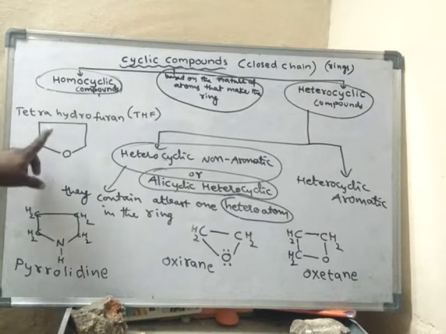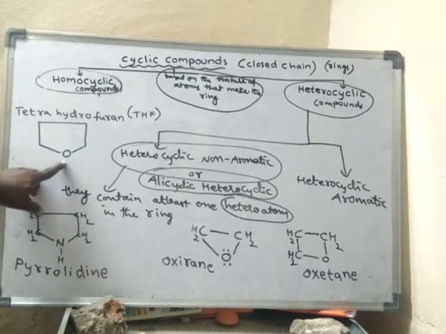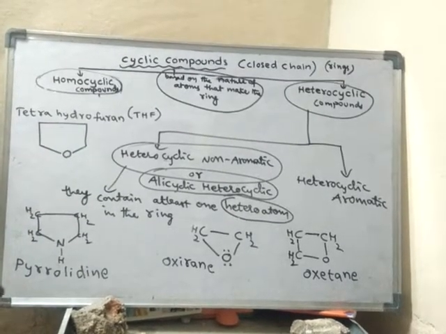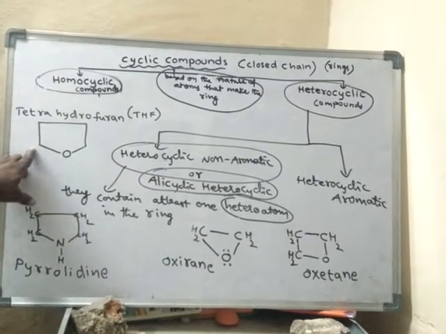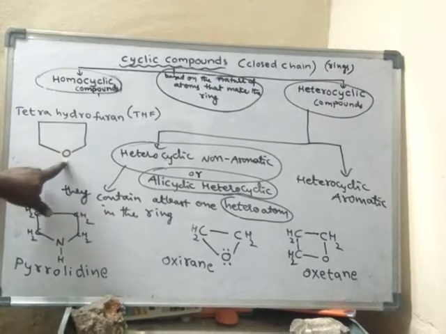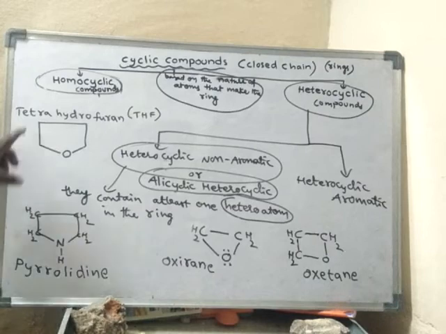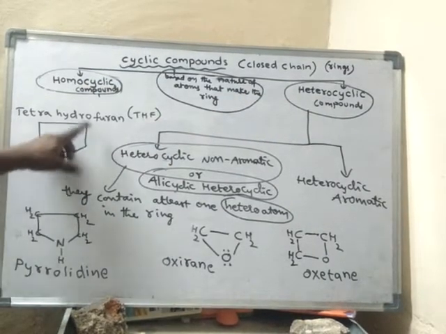Tetrahydrofuran is a heterocyclic compound because a heteroatom is present in the ring. What is a heteroatom? A heteroatom means an atom other than carbon. So this is a carbon, but this is oxygen. It's a heteroatom. Hence it is a heterocyclic compound, and it is not aromatic.